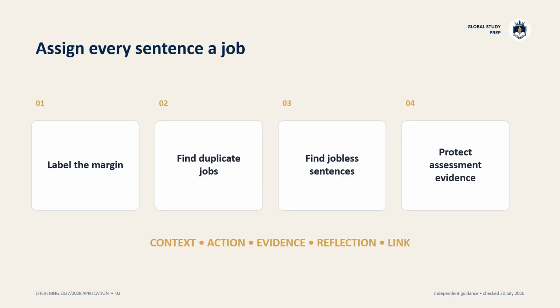Print the draft or copy it into a private editor and label every sentence: context, action, evidence, reflection, or link. A sentence without a clear job is the first candidate for removal. When 3 sentences perform the same job, keep the most specific one. This method changes editing from a style preference into an evidence decision. The reviewer cannot award credit for words that do not help assess the answer.